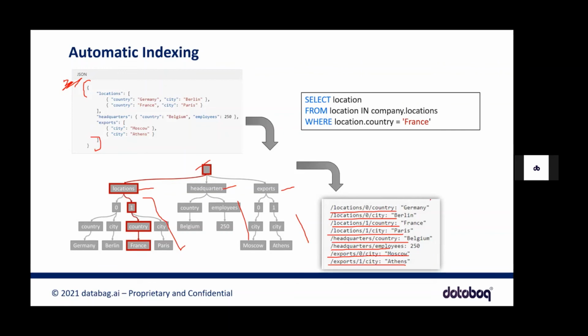So usually it creates this kind of structure, and when you query something like where location.country is equal to France, it will query this list, hit this record, and retrieve it and show it on our user console.